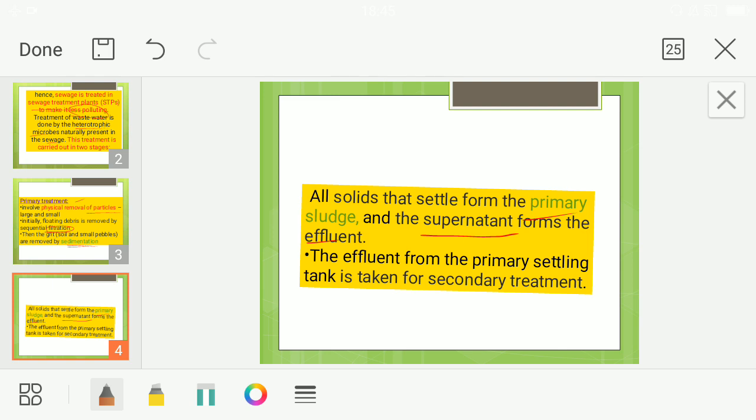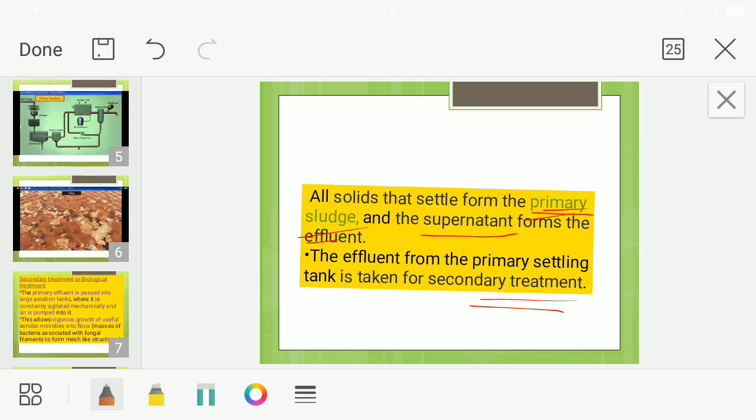I repeat, the solids that settle down we call the primary sludge. And the supernatant we call the effluent. That effluent is only transferred to the secondary treatment.